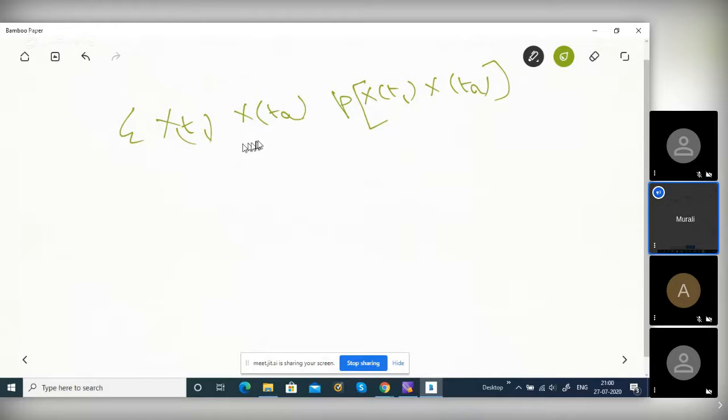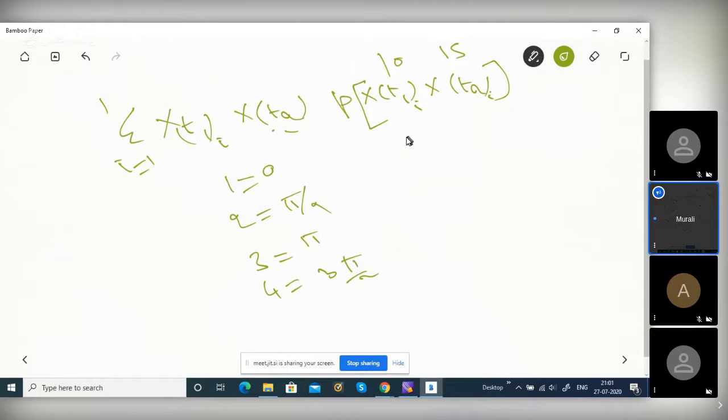Sigma, we call it as t1 i, t2 i, I give. Here also i equals 1 to 4. 1 equals 0, 2 equals pi by 2, 3 equals pi, 4 equals 3 pi by 2. Each has some probability, right? This is a joint probability actually. This is at 10 seconds, this is 15 seconds actually. What is joint probability? Can you tell actually? What is probability of x of t1?